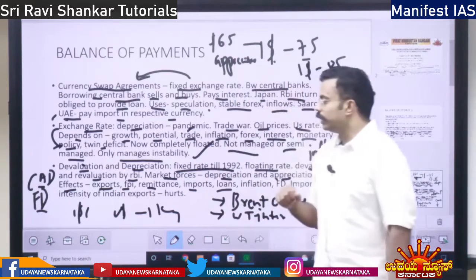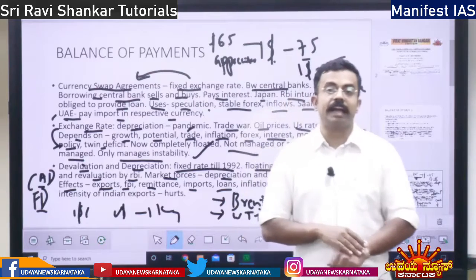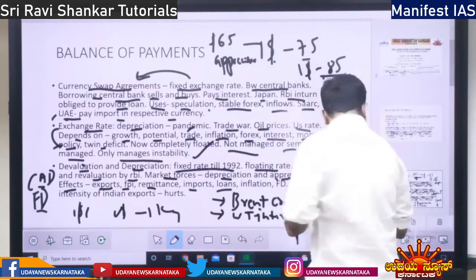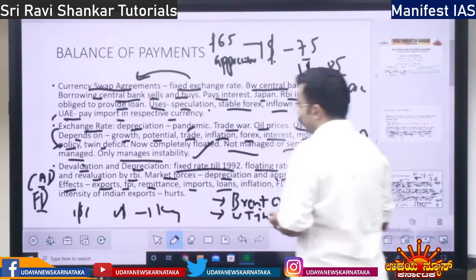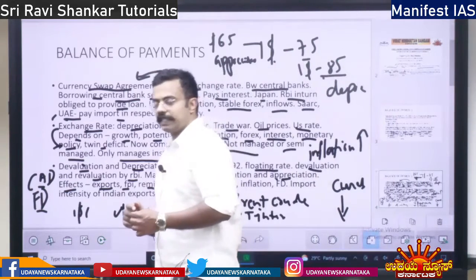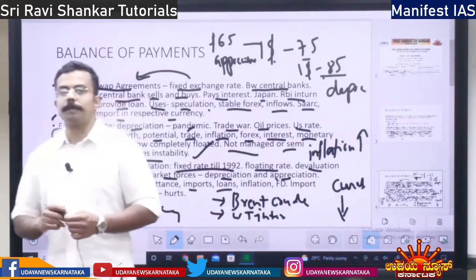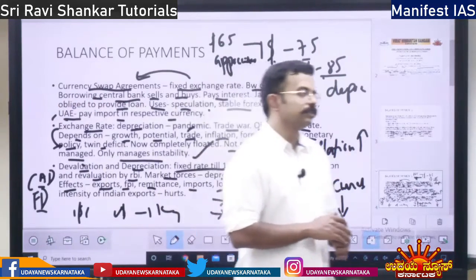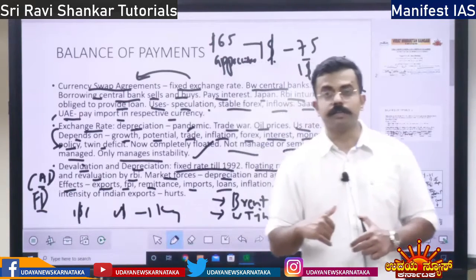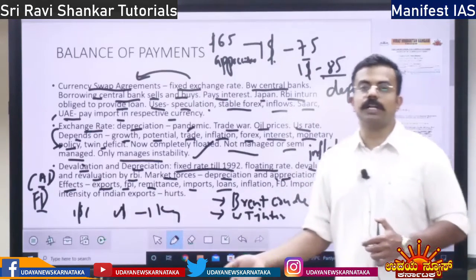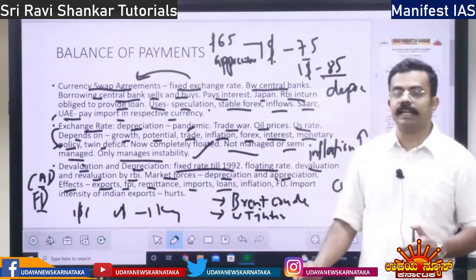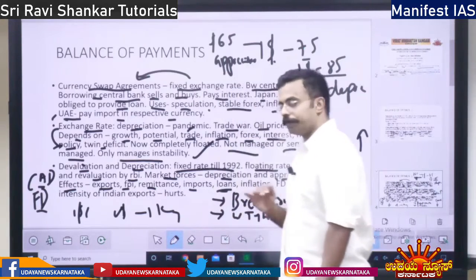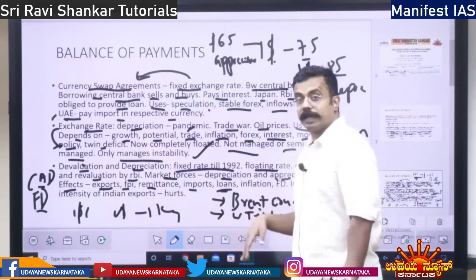Apart from that, loans. With respect to devaluation and depreciation, it has an effect on loans, right? How does it affect the loans? See, if the currency is depreciated, there is a lot of supply of foreign money. In turn, what happens? The banks will reduce the interest rate. So loans will become cheaper, right? With respect to foreign money.